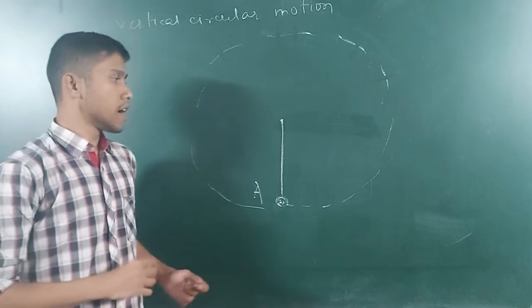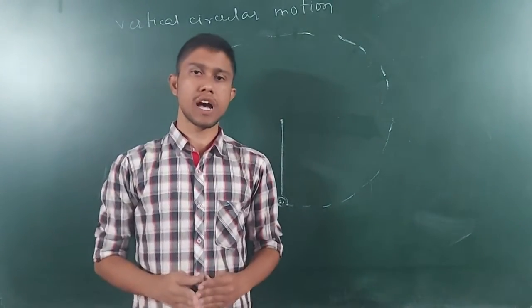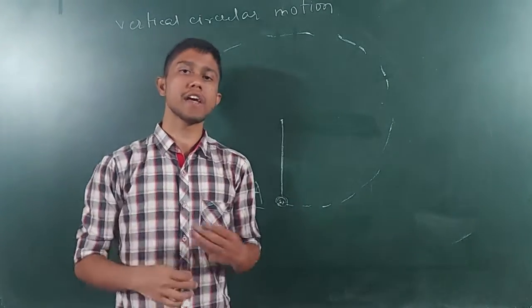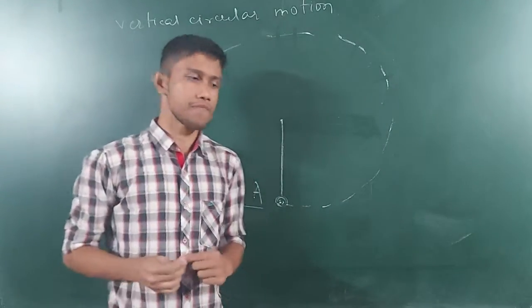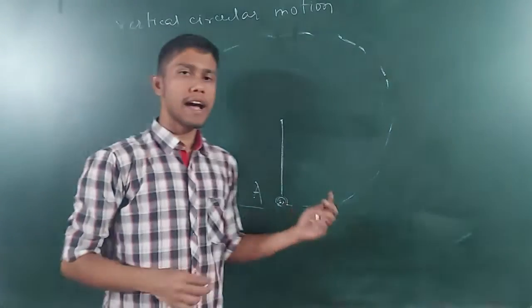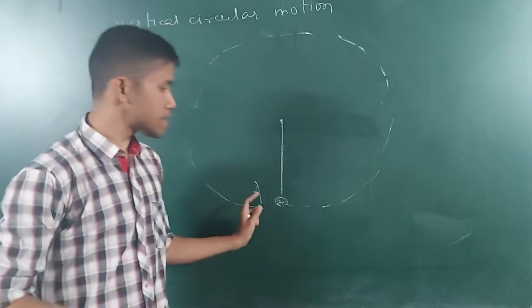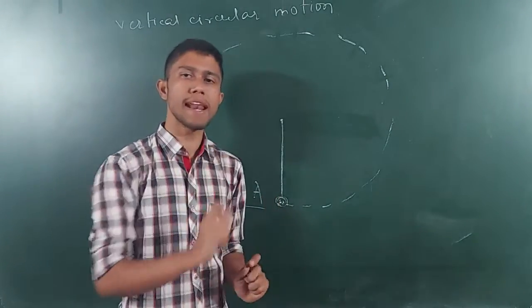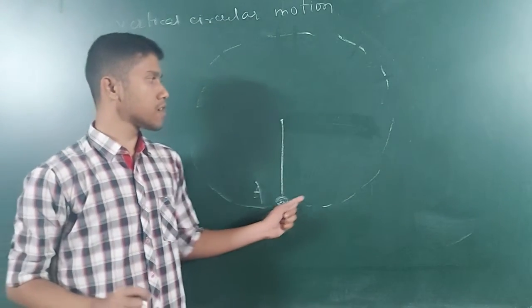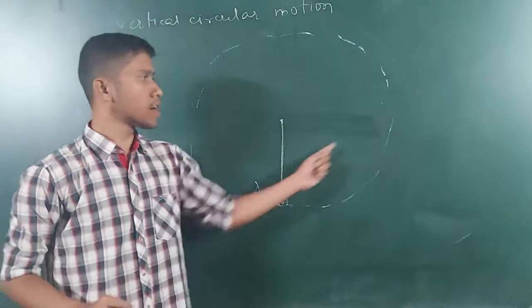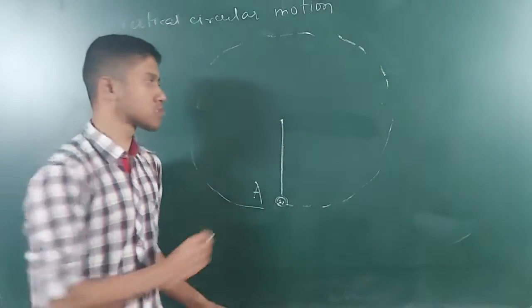Now I have three conditions for how this stone can travel in this path. Suppose I push a stone with a minimal energy and the stone fails to go up above this point.